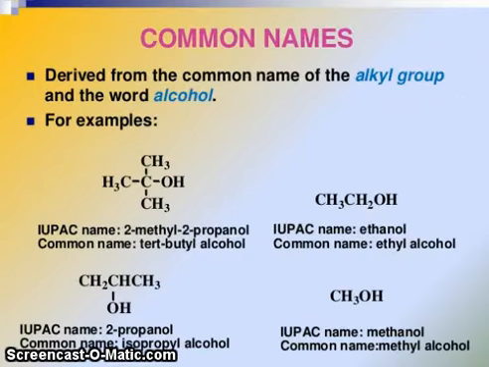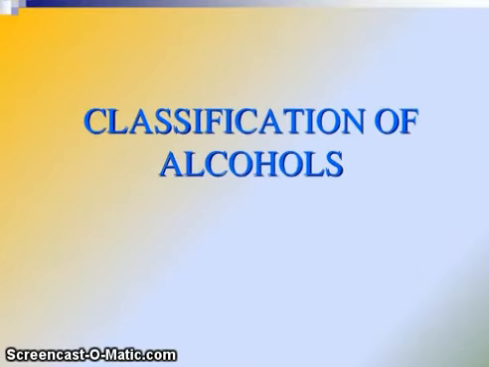Common names are derived from the common name of the alkyl group and the word alcohol. For example, this compound 2-methyl-2-propanol, common name tert-butyl alcohol. This is ethanol, common name ethyl alcohol. This is 2-propanol, common name isopropyl alcohol. This is methanol, common name methyl alcohol. Now classifications of alcohol.